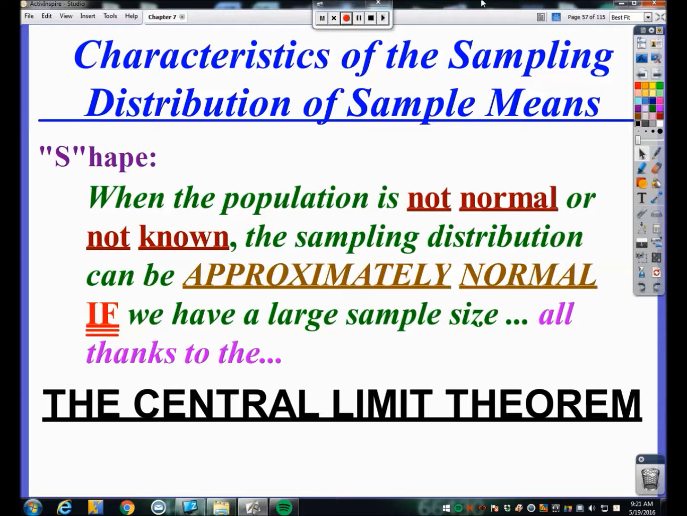And the reason why a large sample size allows us to conclude that the sampling distribution is approximately normal is thanks to this thing called the central limit theorem. Now, the central limit theorem is to statistics as the Pythagorean theorem is to geometry, let's say. The central limit theorem is one of the keystones of the foundations of statistics overall. Now, there's a lot to the central limit theorem. We're just going to talk about the real basics of what the central limit theorem does for us.